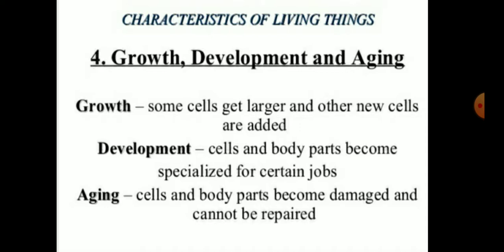All living things follow a life cycle. They start their life from a single cell, or in case of animals, the life cycle consists of birth, growth, reproduction, and death. In case of plants, the life cycle begins through seeds, or we can say spores.